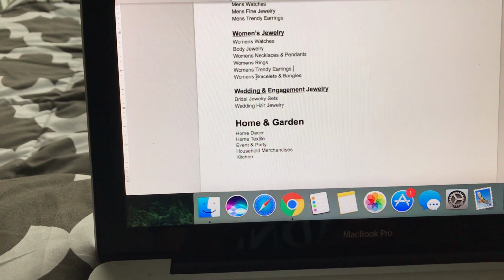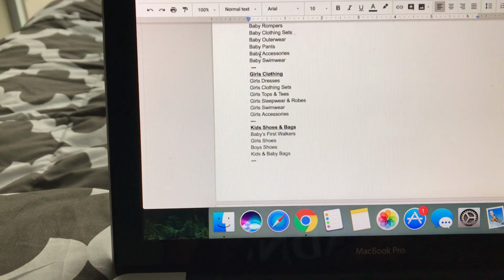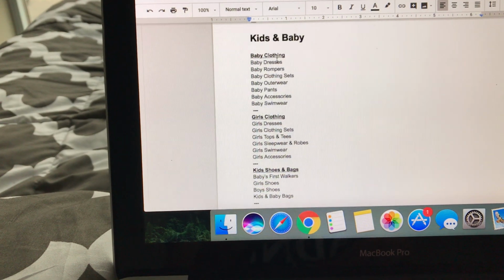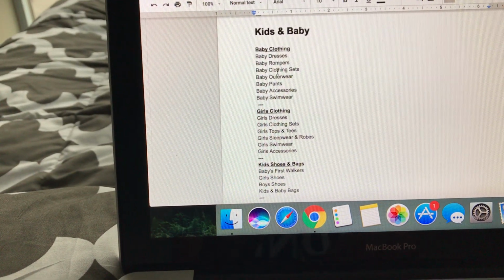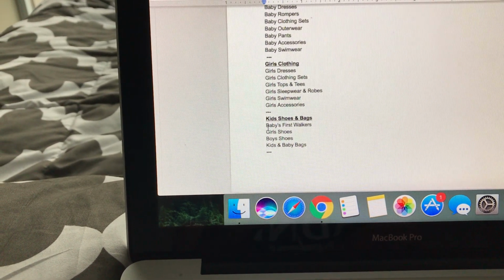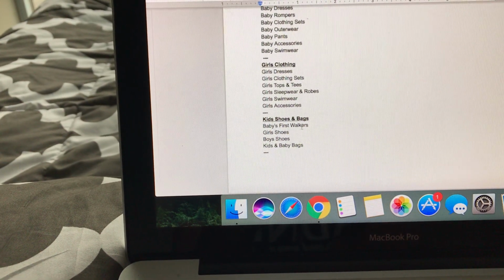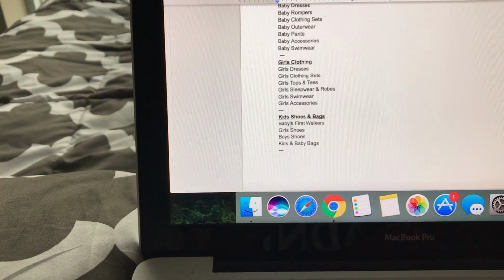So I do want all of them to be hyphenated, women's, obviously hyphen S, and then there's also the babies, right? Baby pants, baby accessories, baby swimwear. For the baby, you don't need to put an S because baby dresses, baby rompers, you don't need to say babies. But for obviously babies first walkers, baby and then hyphen S makes sense for first walkers.